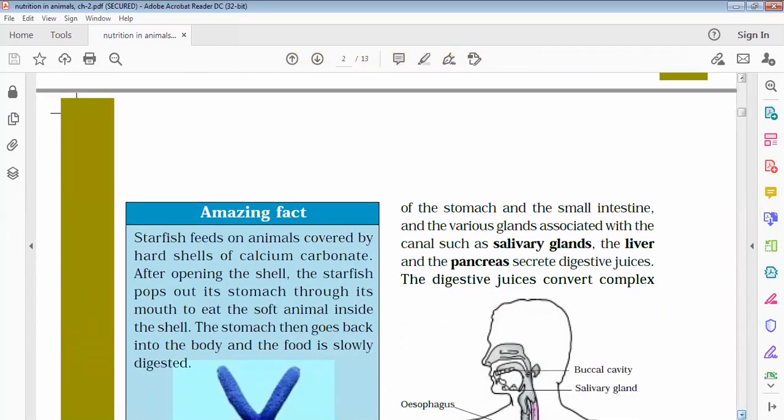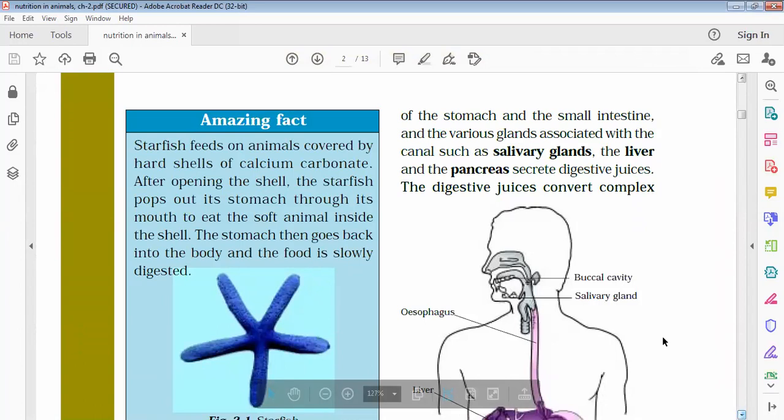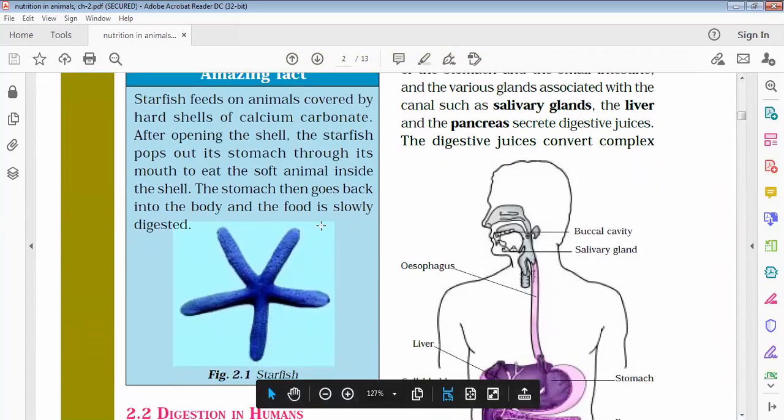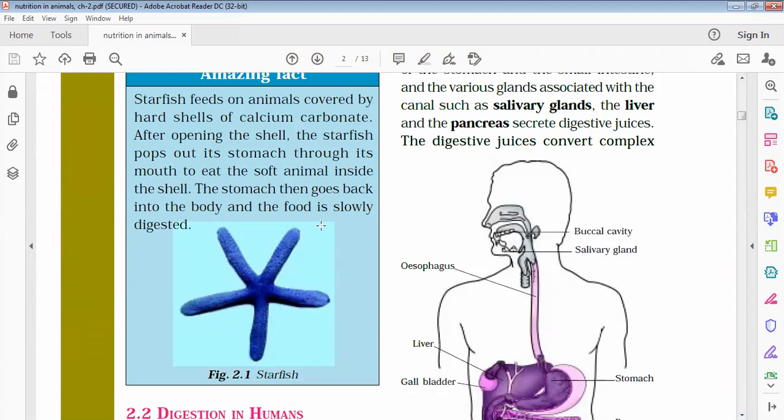Now all of you might have heard about starfish. This is the structure of a starfish. It feeds on animals covered by hard shells of calcium carbonate, very hard. After opening the shell, the starfish pops out its stomach through its mouth to eat the soft animal inside the shell, and then the stomach goes back into the body and the food is slowly digested. So this is a completely different way of digestion in starfish. Now today we are going to discuss digestion.